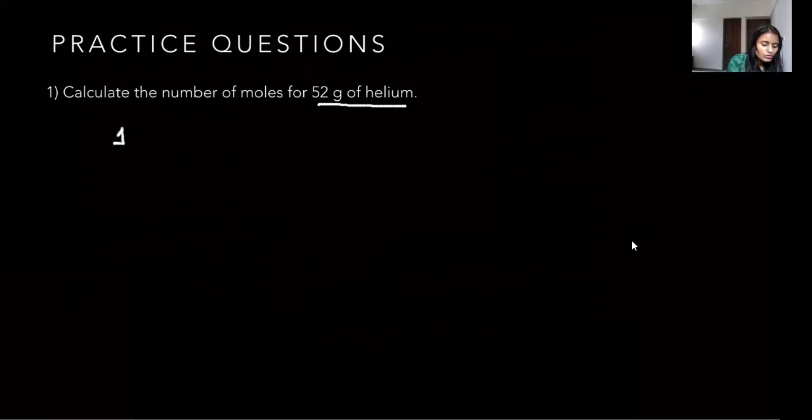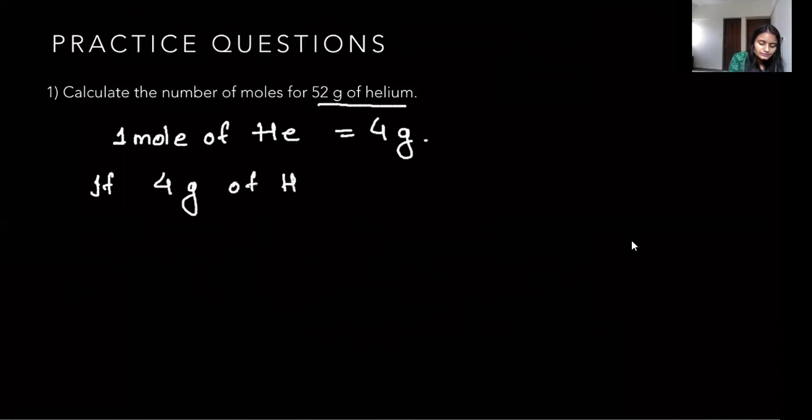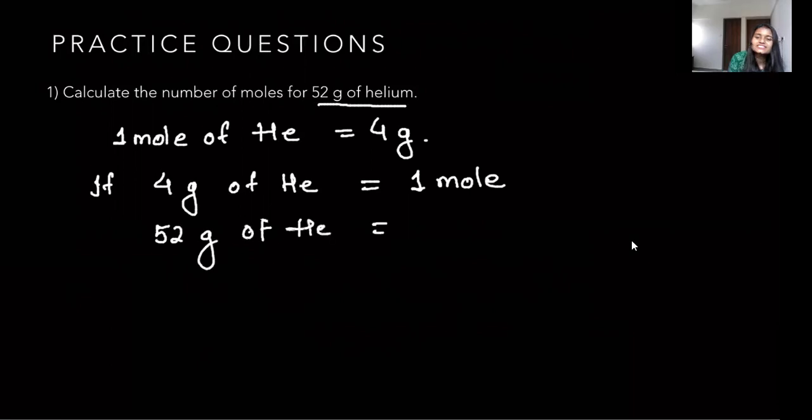So 1 mole of helium contains 4 grams because that is the atomic weight of helium. So if 4 grams of helium is equal to 1 mole, how many moles will 52 grams be equal to? Simple, we just cross multiply and find out.